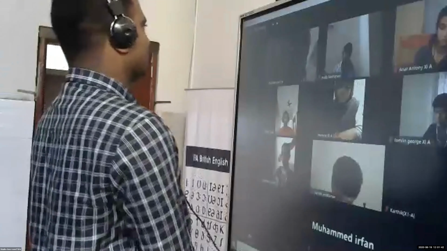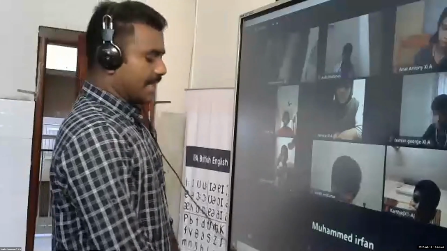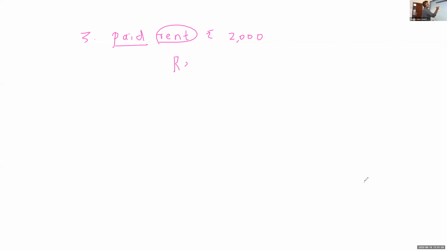Paid rent. The rent account debit to cash account. Rent is an expense because we paid, so the entry is: expense is debit. One thing I said: if cash is received, cash debit; if cash is given, cash credit. So rent account debit to cash account.